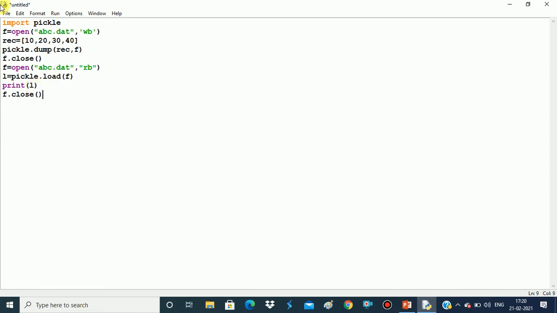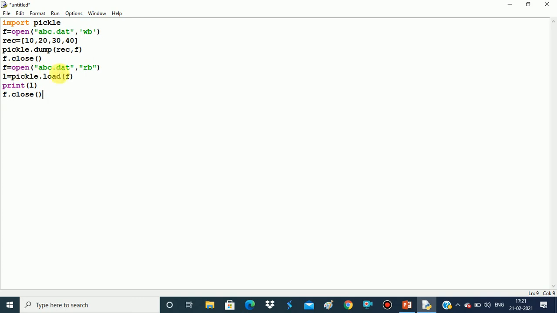Let us revise this question once again. In this program what we are doing is we are writing the data into the file and then we are reading the data from the file and displaying it on the output screen. So सबसे पहले जब भी आप बाइनरी फाइल में काम करते हैं तो हमें कौन सा मॉड्यूल यूज करना होता है, that is the pickle module. After that we need to open the file, so f equals to open abc.dat in the write mode. Here is our list which consists of 4 elements 10, 20, 30, 40. फाइल में डेटा को राइट कराने के लिए आप यूज करेंगे dump फंक्शन, pickle.dump and the name of the list, that is the object, comma the file handle. After that we'll close the file.